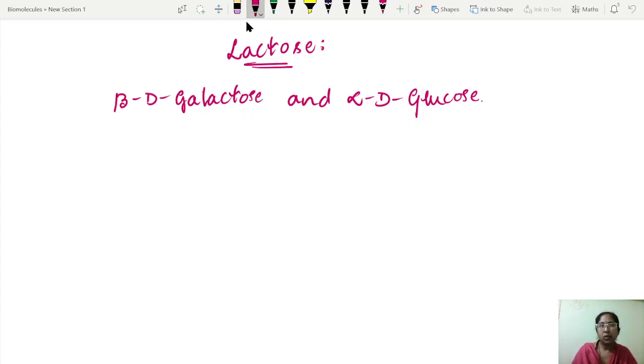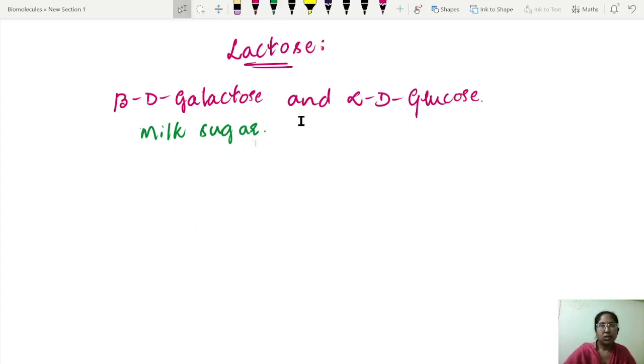Now let us know its occurrence. It is abundantly present in milk. So the major source, or one and only source, of lactose in nature is milk. Therefore it is responsible for the mild sweetness of milk. That's why lactose is also called milk sugar.